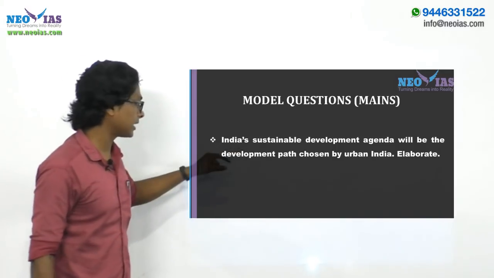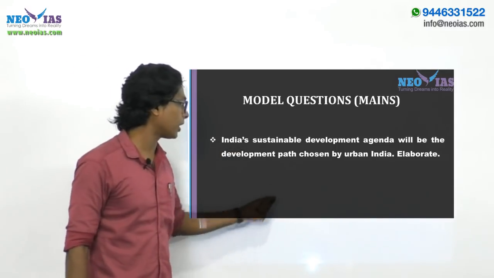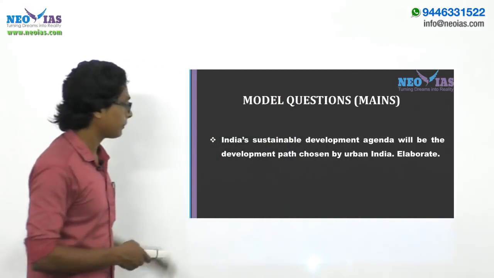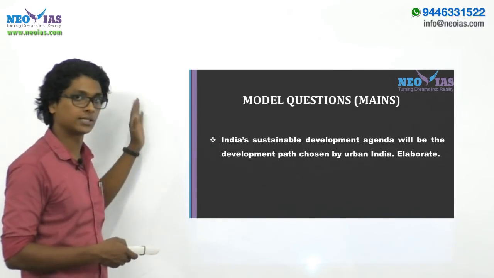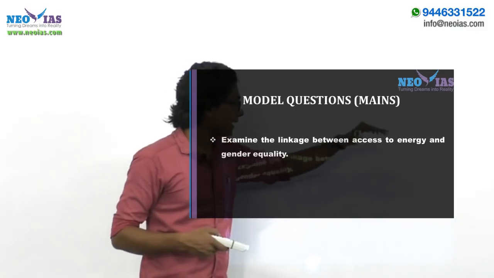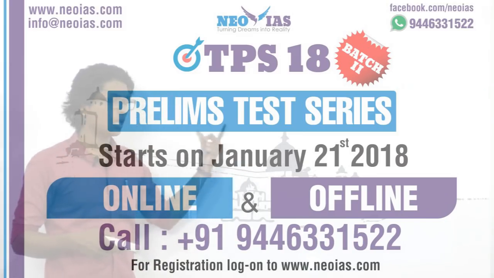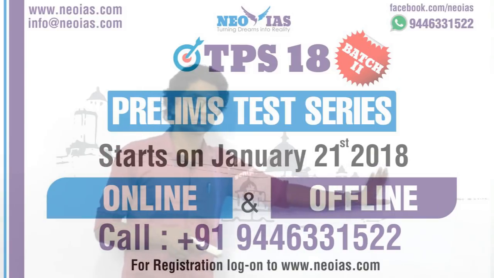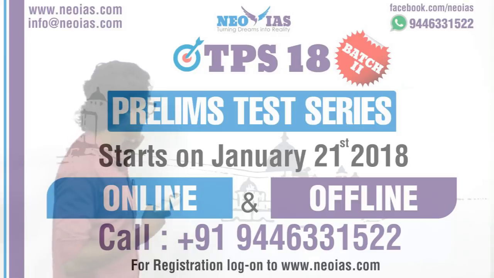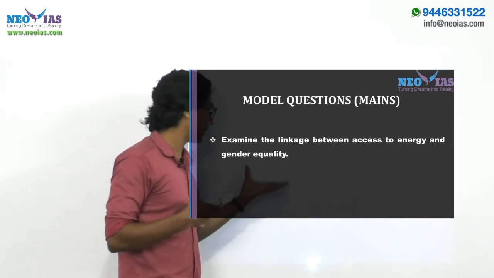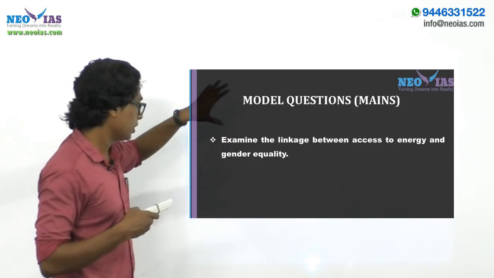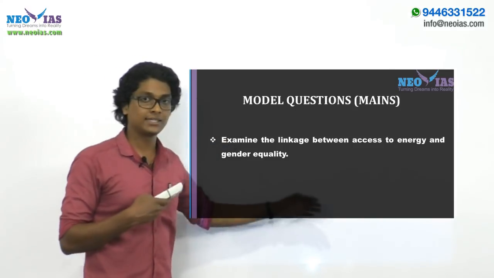One question: India's sustainable development agenda will be the development path chosen by urban India. Elaborate. I am not discussing the answer; the answers were already discussed as part of this video, right? Next, examine the linkage between access to energy and gender equality. This should be a 10-mark question. You have to explain how access to energy will help us implement gender equality, right? And you have to interlink these concepts with the SDGs and everything.